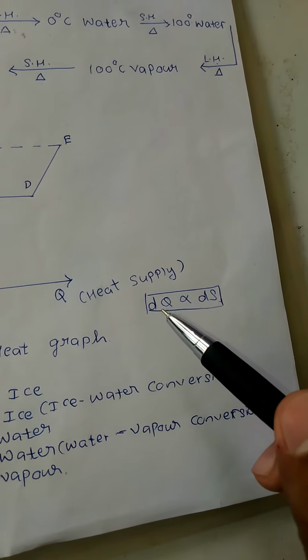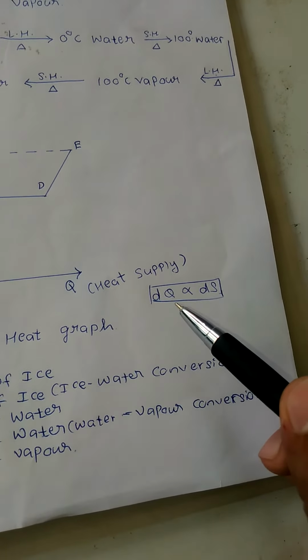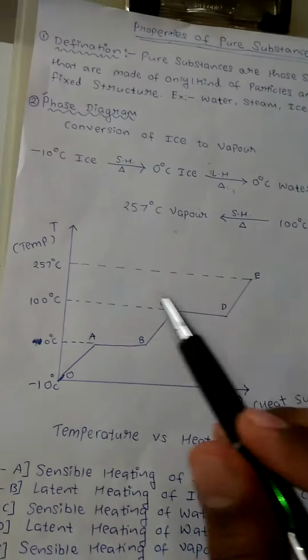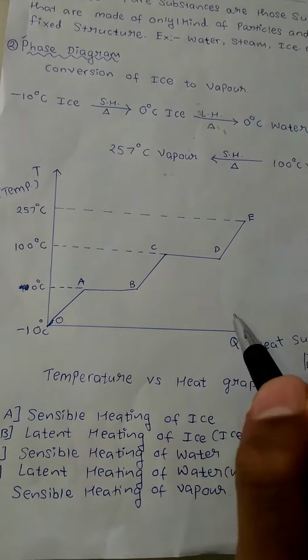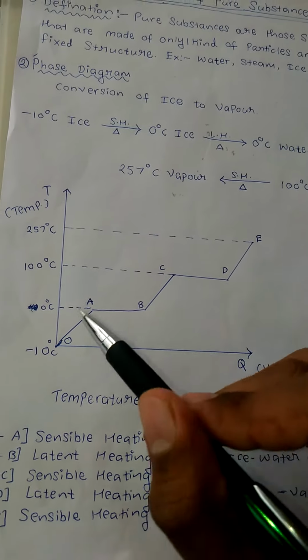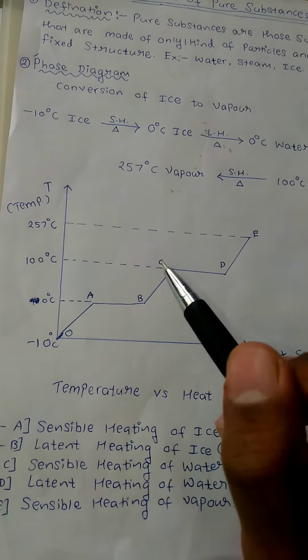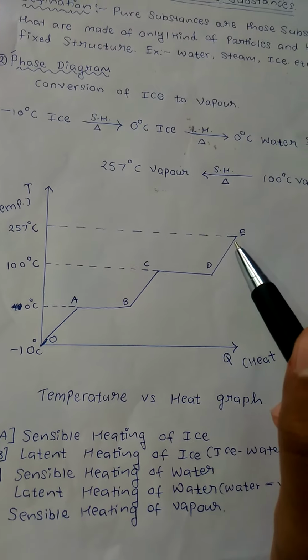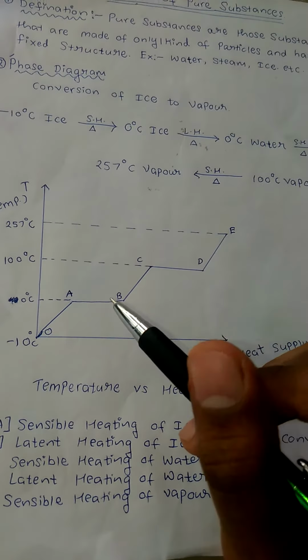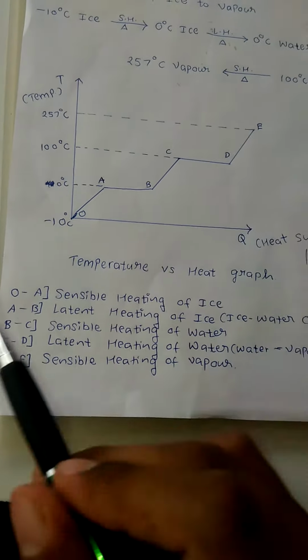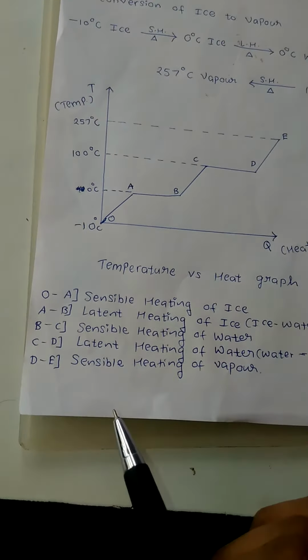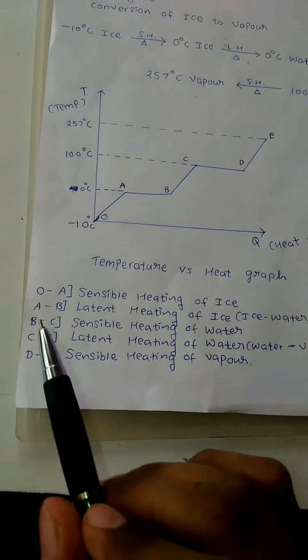As you know, heat supply is directly proportional to entropy. So the same diagram can also be depicted in a temperature-entropy diagram. And all these, OAB, BCD, CDE, are constant pressure lines, and all this occurs at a constant atmospheric pressure. You can see the parameters or the notations here.